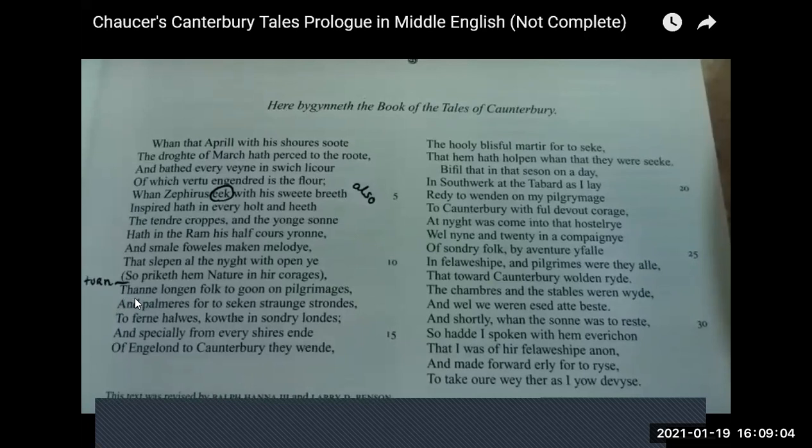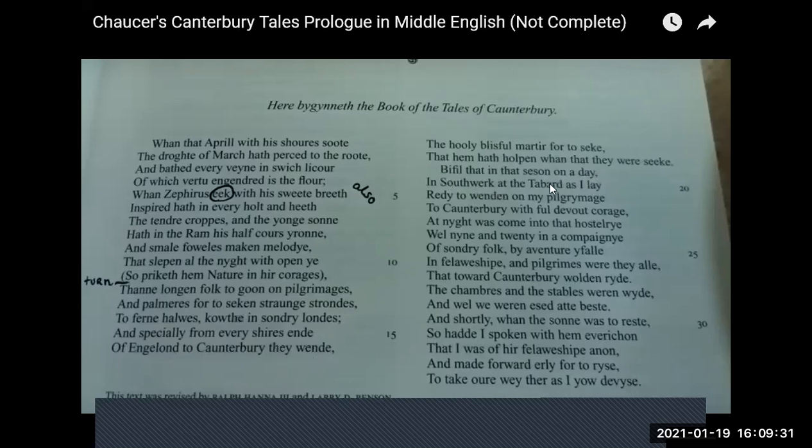So he says it's that time when folk long to go on pilgrimages. It's that time of the year when a group of folk go on pilgrimage. They come from every side. I'm only summarizing it because this is not the text that I have to deal with. Your poetry teacher will deal with this. It's this time when they went from England to Canterbury.